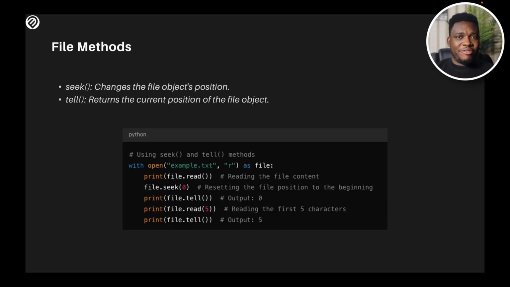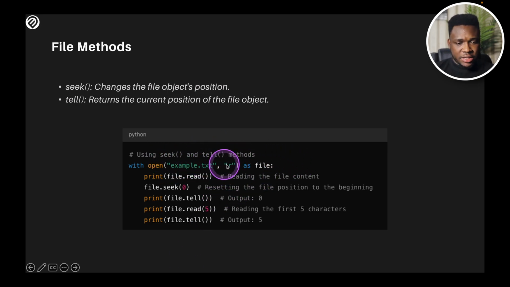I also have the file methods. You could change the file object position, and you could return the current position of the file. This is just to be able to be flexible while working with files, even when you are not able to access the file. You could do a couple of things, like move the cursor a bit while not accessing the file on a raw basis. What do I mean by that? Using the seek and tell methods.